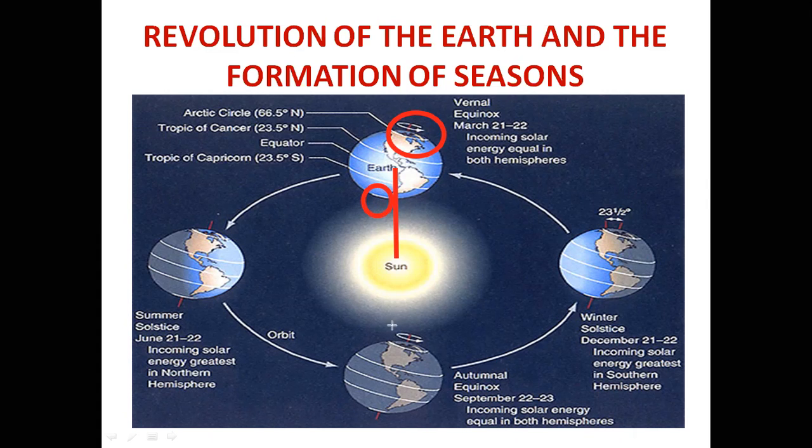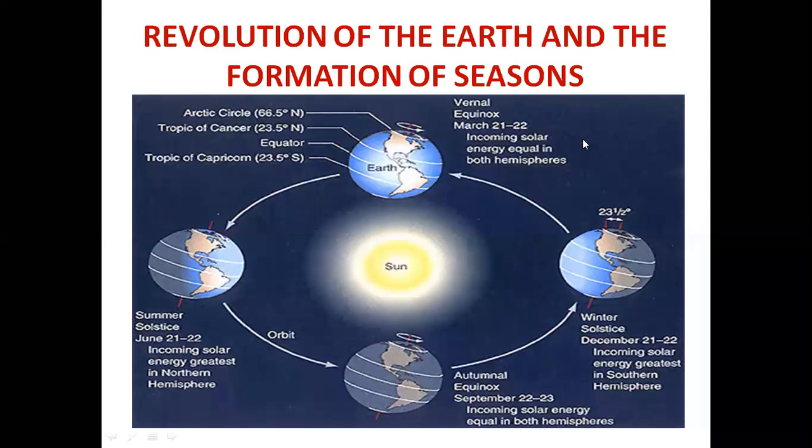The condition will reverse on 23rd September. Here also the sun rays fall vertically on the equator. The northern hemisphere will have the autumn season, and the southern hemisphere will have the spring season. And there will be equal days and nights all over the world. Hope you understood. Fine. Come to the next slide.